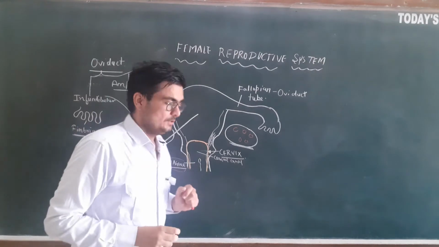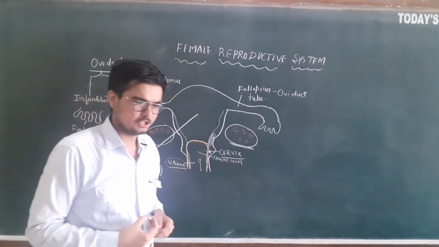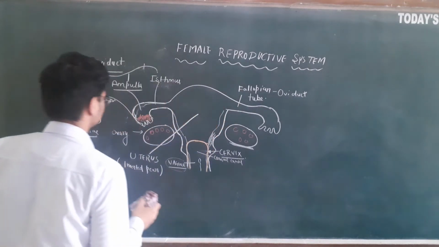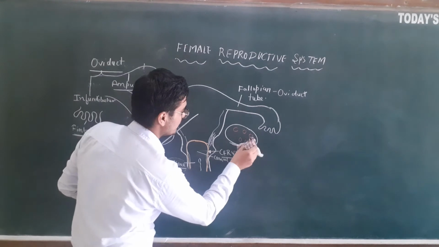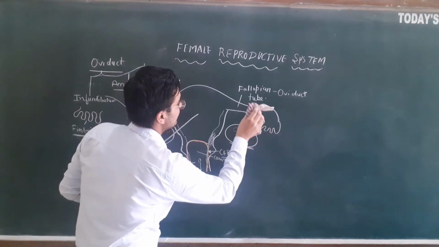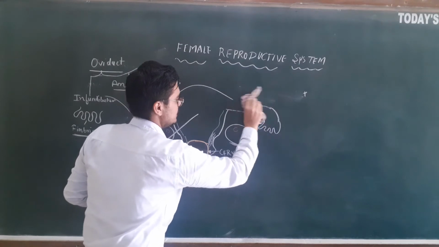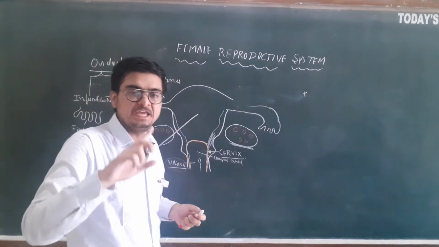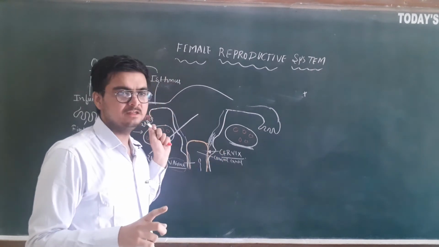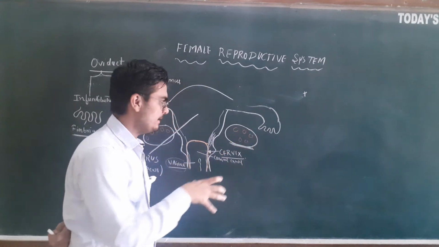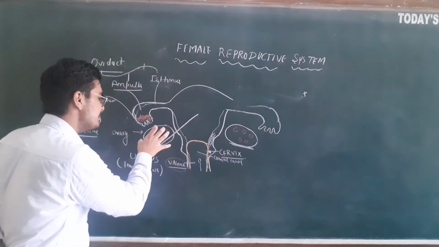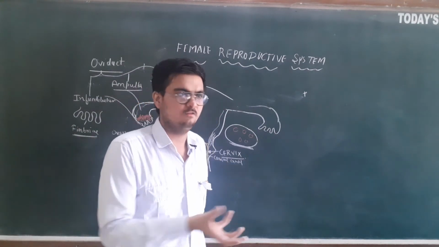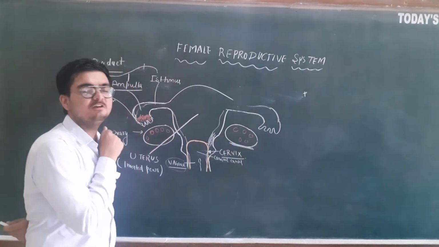Okay. Now let us study how ovulation occurs and how fertilization occurs. So let's see. The ovary will produce one ovum every month. Each ovary will produce an ovum alternately. Suppose in this month this ovary produces the ovum, and in the next month this ovary produces the ovum. So they alternate in ovum production. One month this ovary, the next month the other.